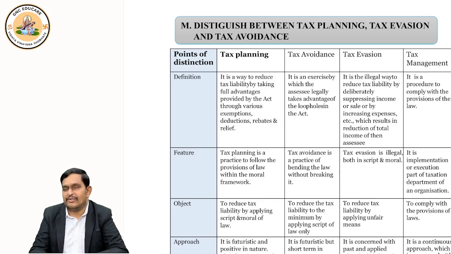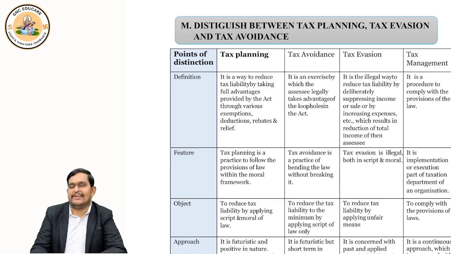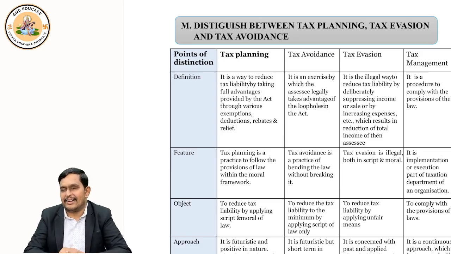Okay, very good. Tax management. Tax management is basically trying to do tax planning or doing right things at the right time. Like example, there is an income tax calendar. You have to follow the calendar.